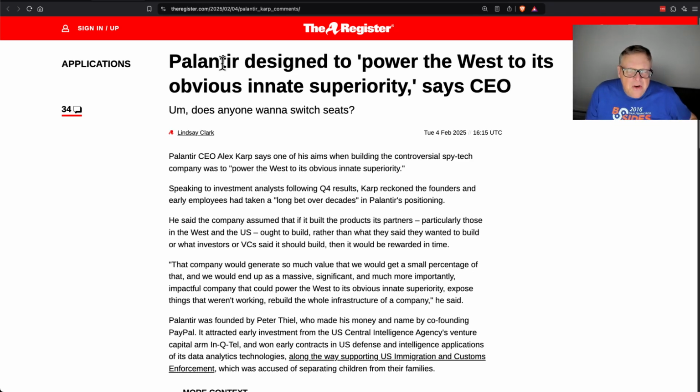So Palantir is Peter Thiel's company. Peter Thiel is a billionaire. He's a very creepy, strange guy. He was one of the PayPal mafia, like a lot of the people, like Elon Musk and David Sachs, that are now ascending very high in our government. Elon Musk appears to be the effective president of the United States now.